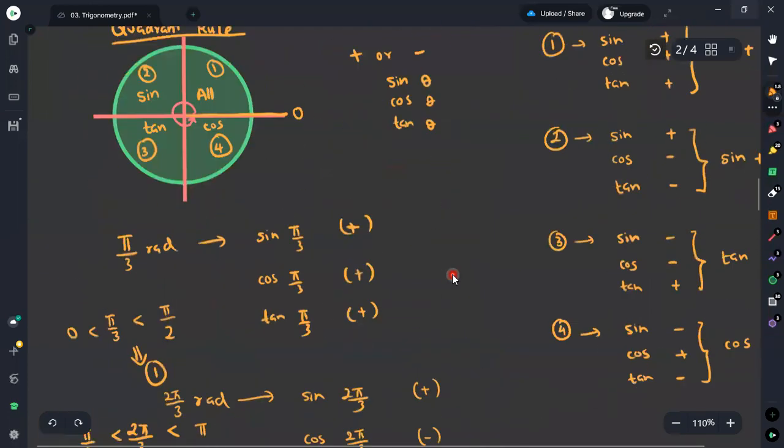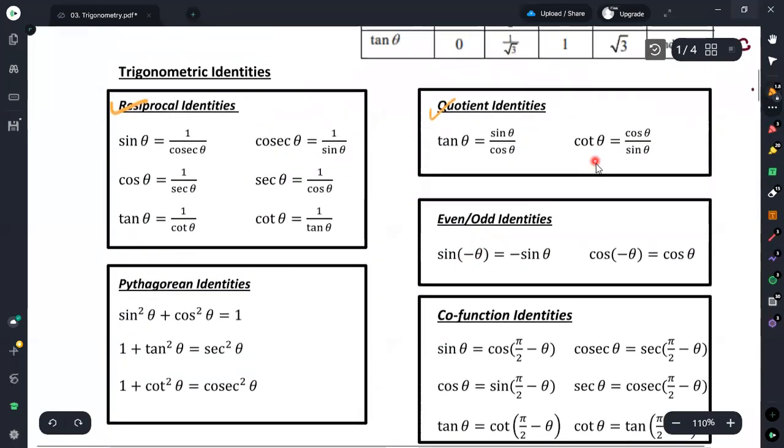Therefore, if you look at the identities given, these even odd identities, we get sine minus theta equal to minus sine theta, as well as cosine minus theta equal to cosine theta. This is how we identify and obtain these even odd identities.